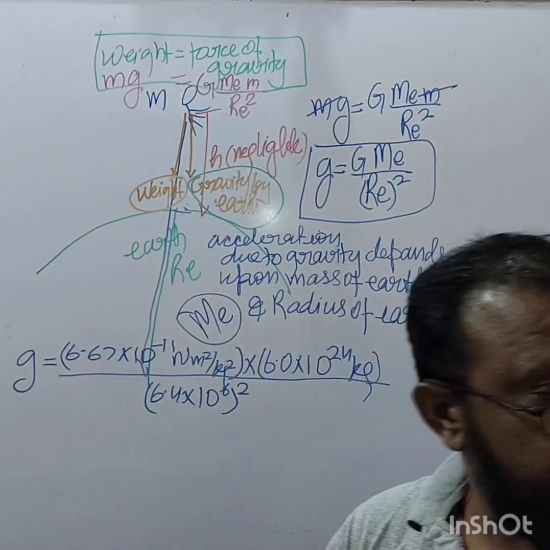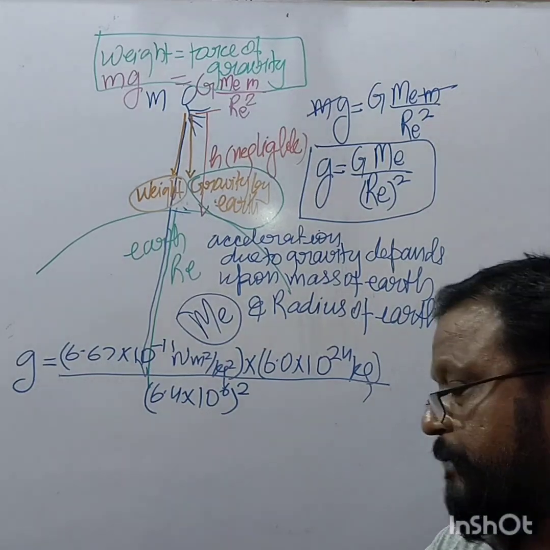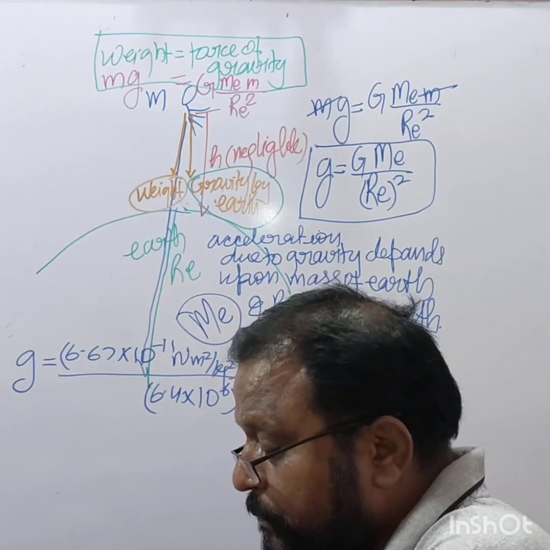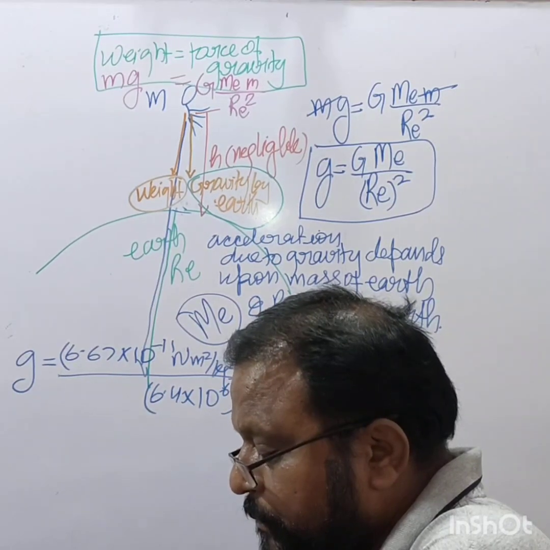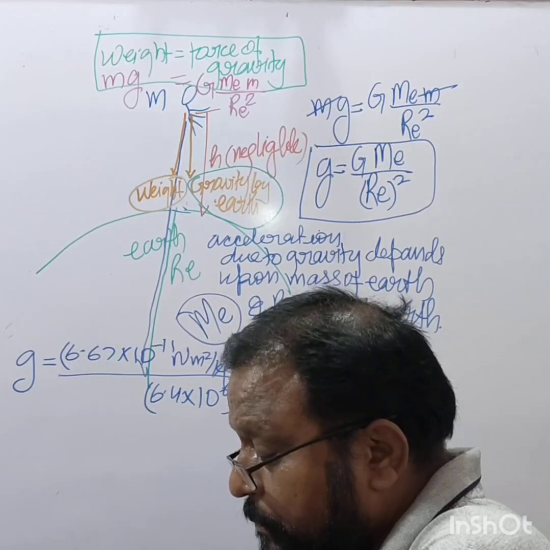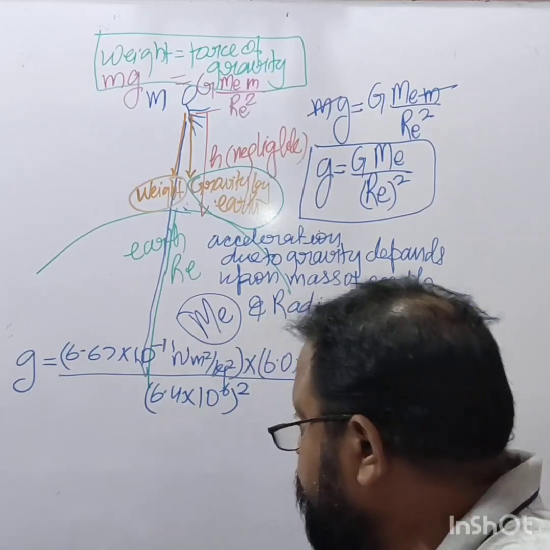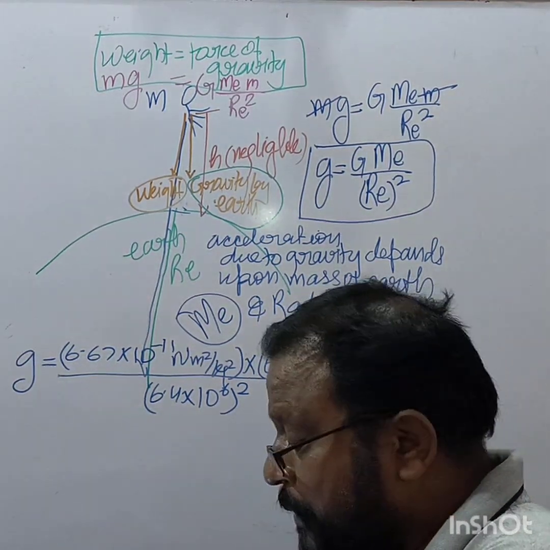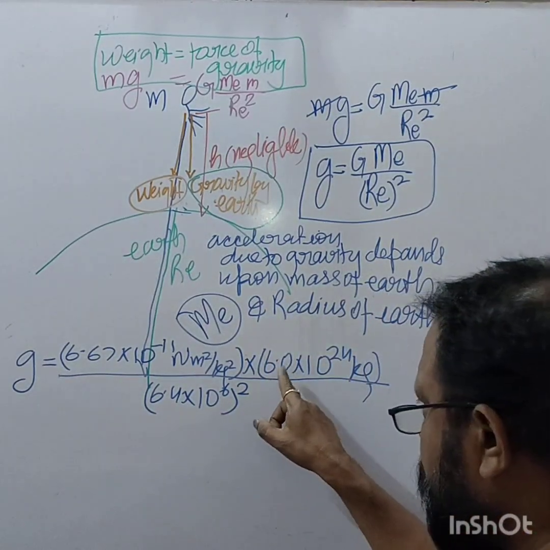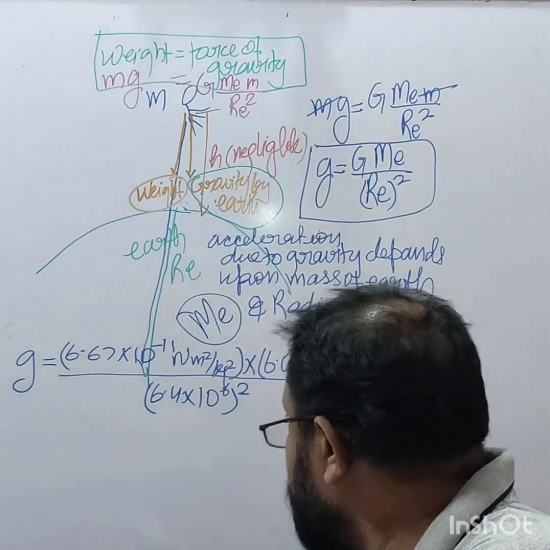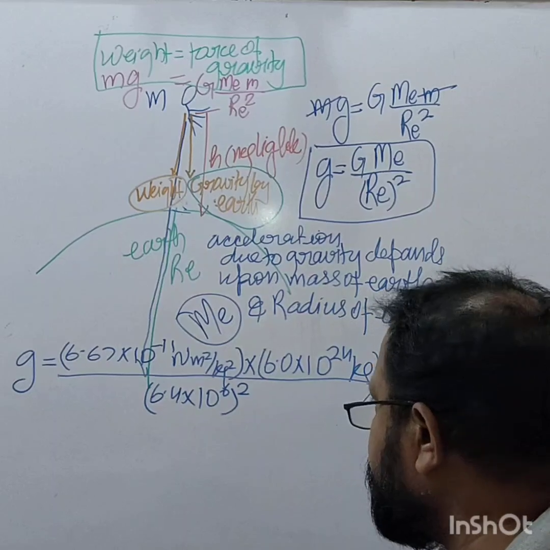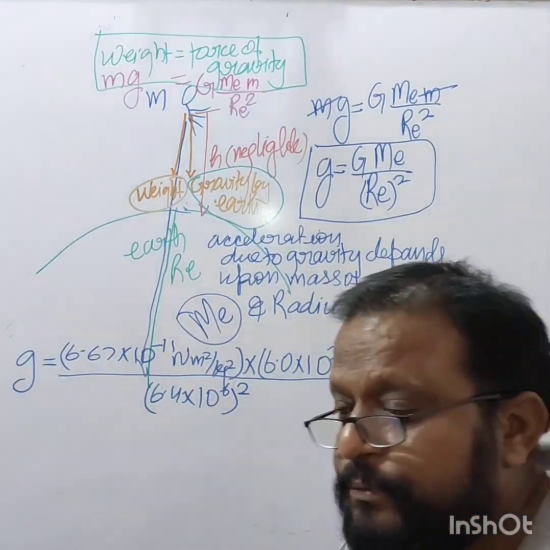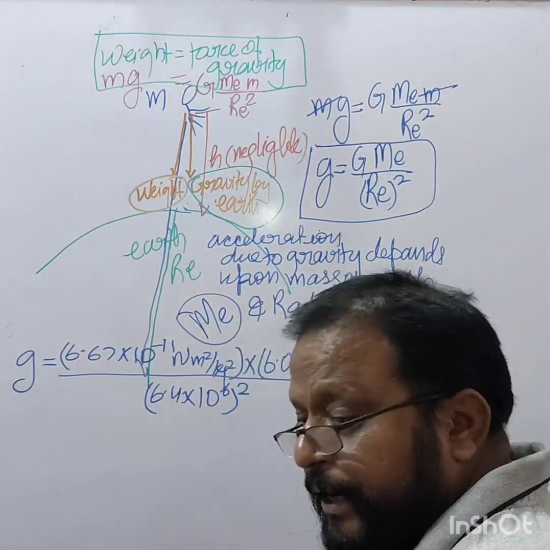Yeah. So where has it gone? 6.67 into 6 square is 36. No, 6 is there. It is multiplied by 6. It is 40.02. We will write here